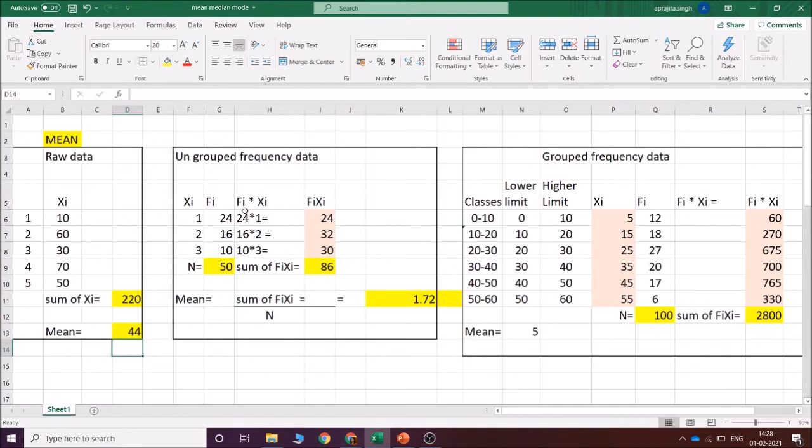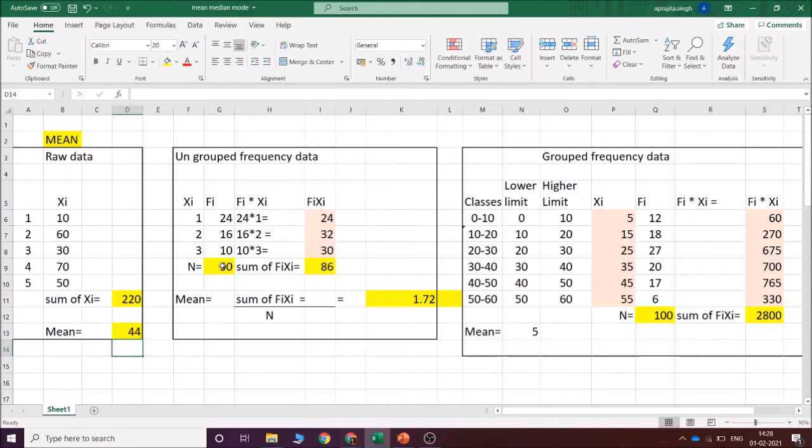Ungrouped frequency distribution, what is given to you? Xi values are given and Fi values are given to you. So Xi means the particular number, and Fi is the frequency, meaning how many times that particular number has been repeated. So 1 is repeated 24 times, 2 is repeated 16 times. This is how it is. What you have to find out is the value of n. What is n? The total of the frequency.